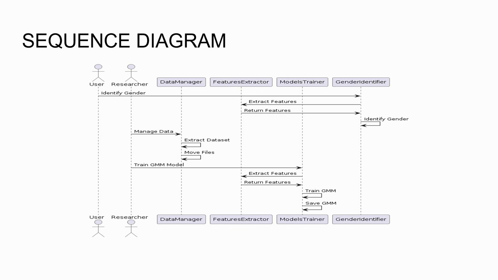Sequence diagram. A sequence diagram is a type of interaction diagram that shows how objects interact in a particular sequence of time. It represents the order of messages exchanged between objects to accomplish a specific goal.